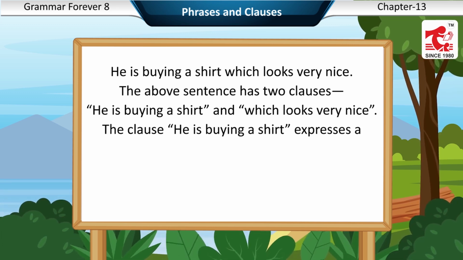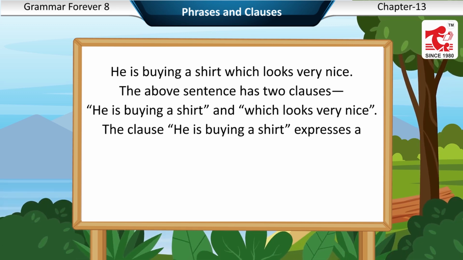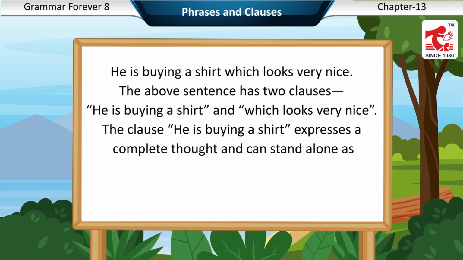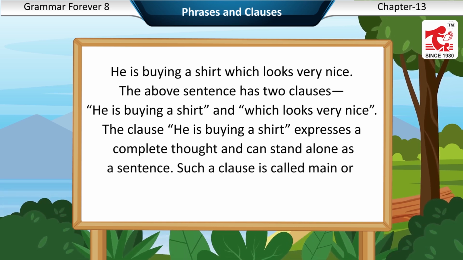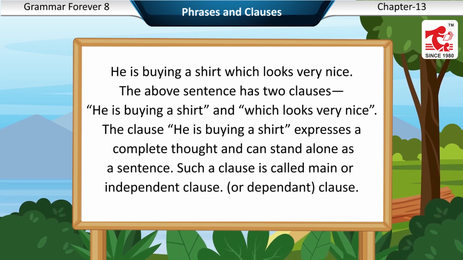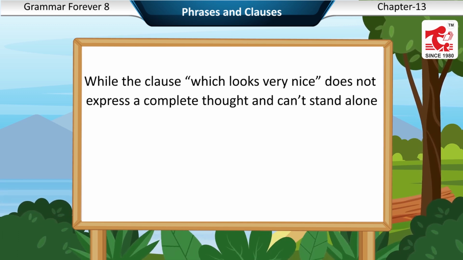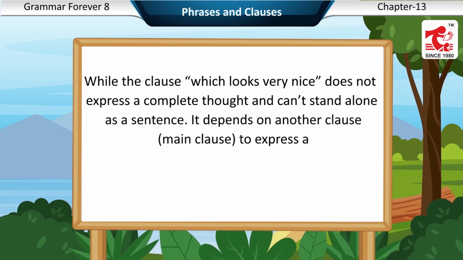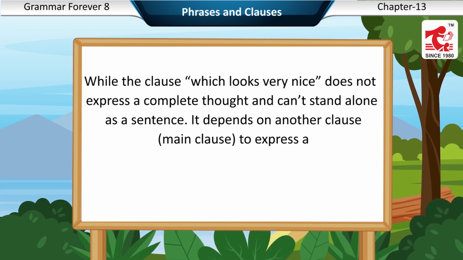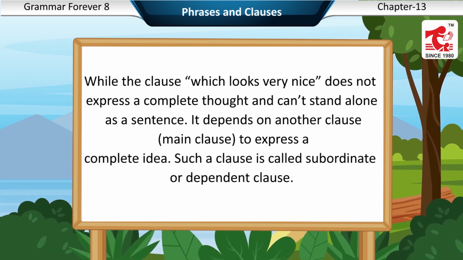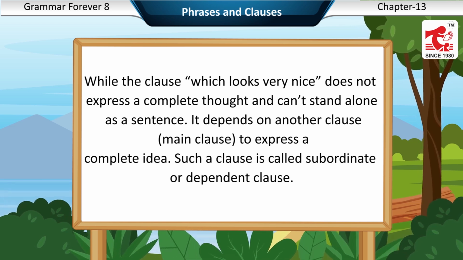The clause he is buying a shirt expresses a complete thought and can stand alone as a sentence. Such a clause is called a main or independent clause. While the clause which looks very nice does not express a complete thought and can't stand alone as a sentence. It depends on another clause, the main clause, to express a complete idea. Such a clause is called a subordinate or dependent clause.